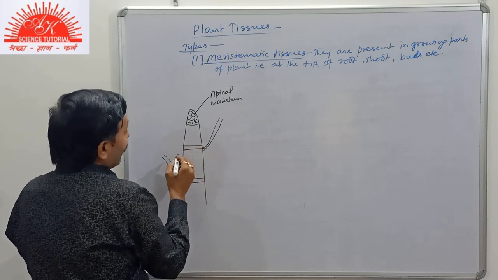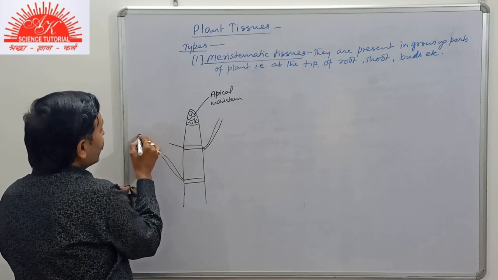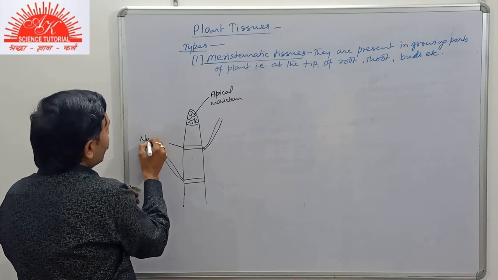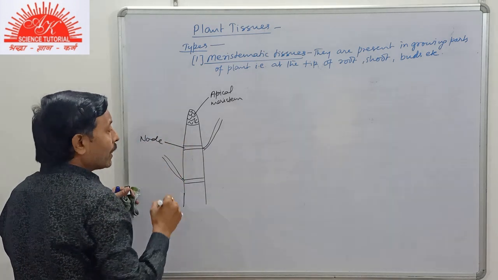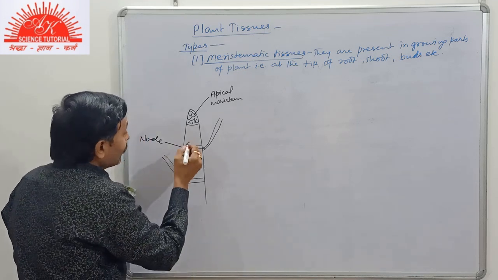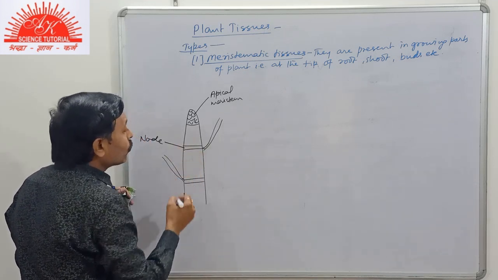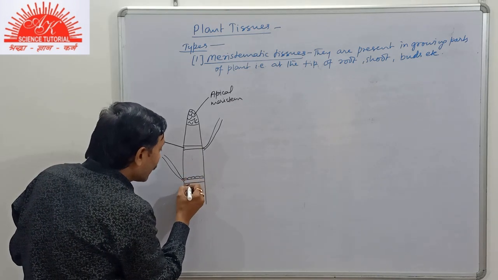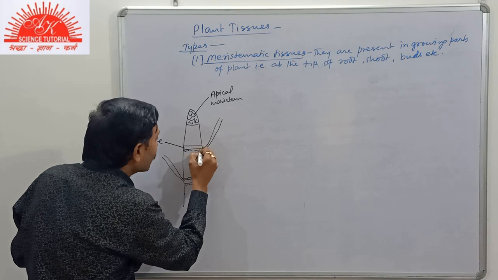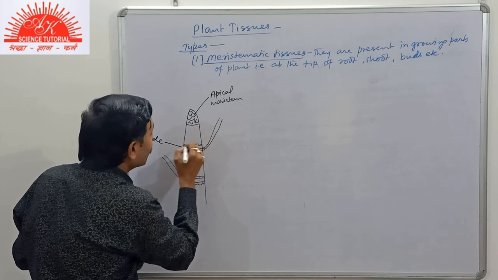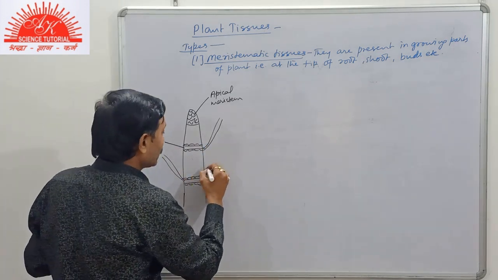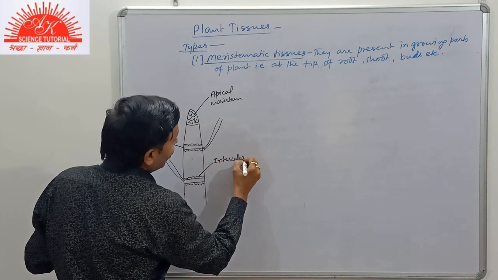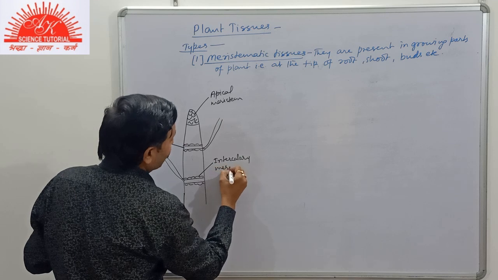This structure is called a node, at which the branches arise, and the distance between two nodes is called internode. The cells at the base of the node are called intercalary meristem.